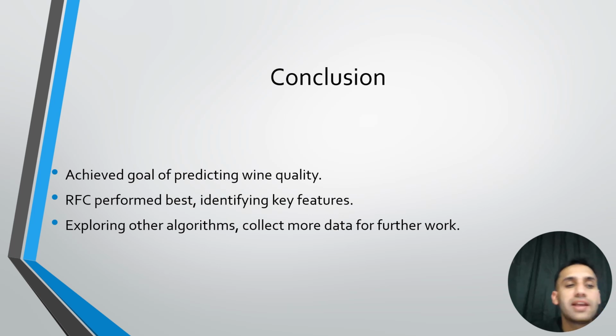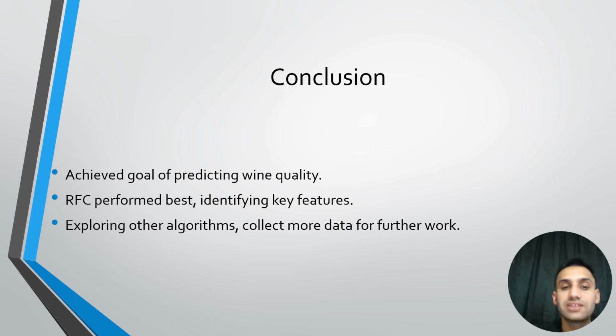In conclusion, our goal of predicting wine quality has been achieved. It will be easier to test and to predict the quality of wine using AI models, whether it be ANN, SVM, or random forest classifier. So it will be much easier than human testers, because human testing may result in low quality, or may be influenced by personal preferences. So AI is much better in this way.